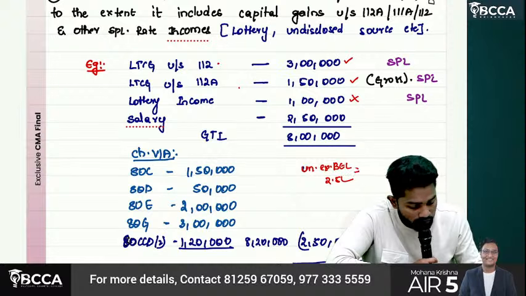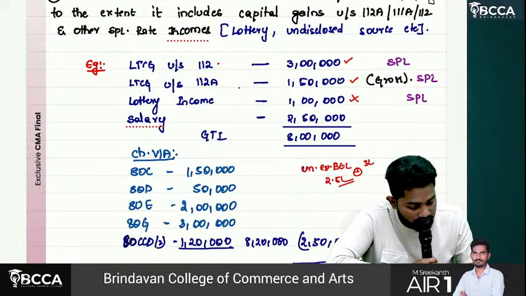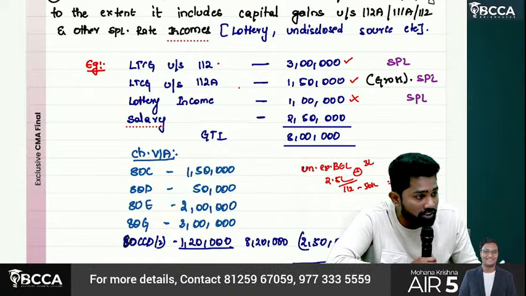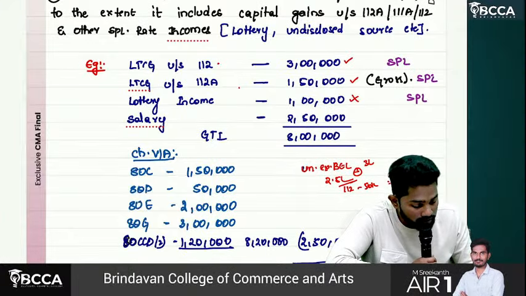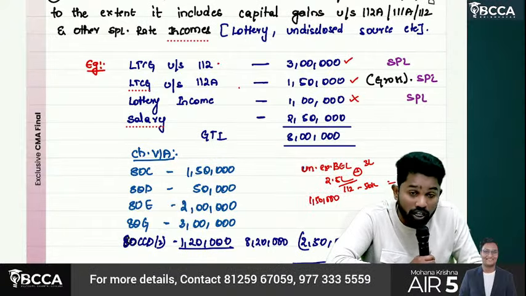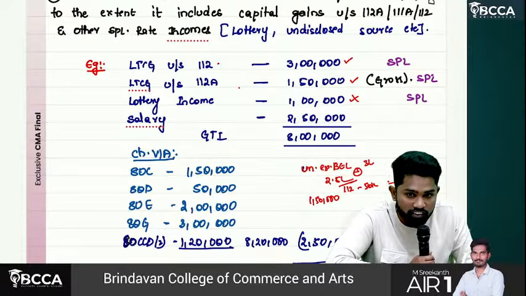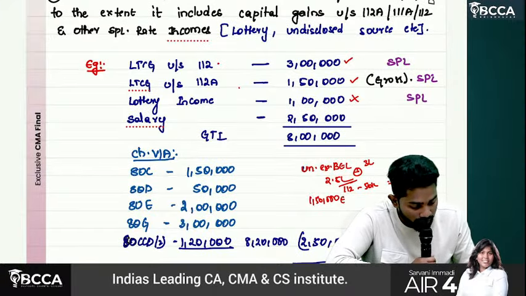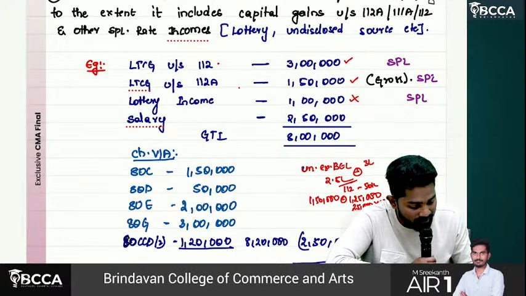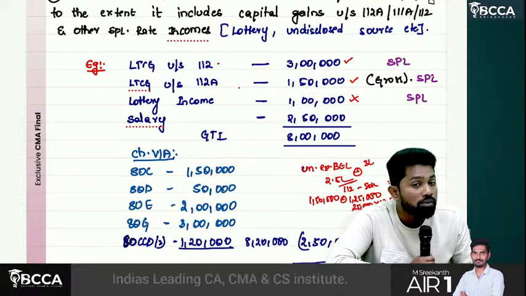So out of 3 lakhs, if you adjust 2.5 lakhs, how much will you be having, sir? 112, 50,000. So 50,000 into 12.5%, 6,250. Then we have another 1,50,000 here, sir, this is 112A. First 1,25,000 is not taxable. So 1,50,000 minus 1,25,000. Now how much is there, sir? 25,000 into 12.5%. How much?